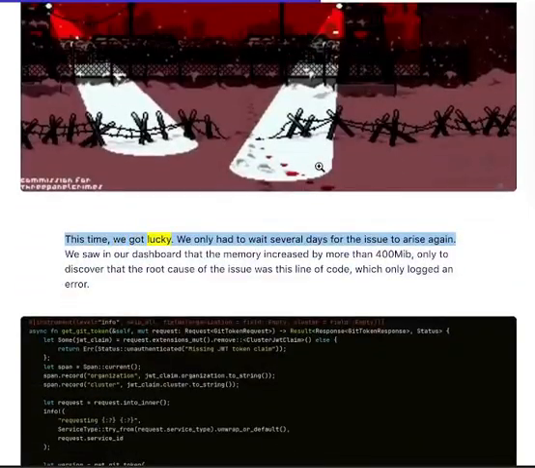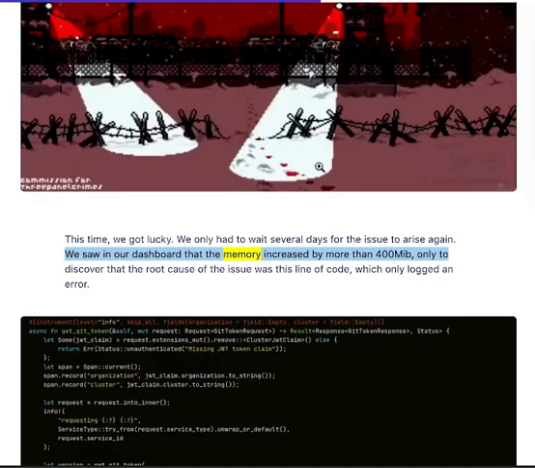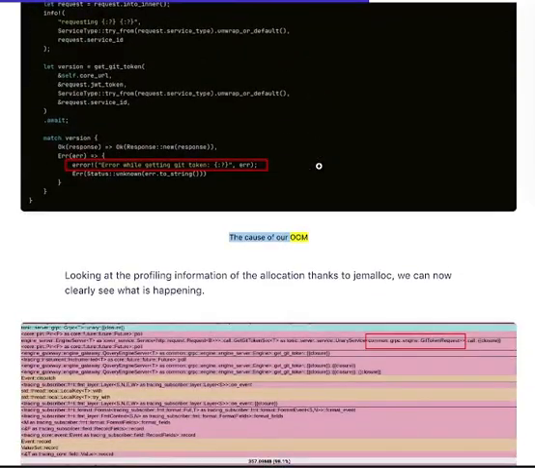This time, we got lucky. We only had to wait several days for the issue to arise again. We saw in our dashboard that the memory increased by more than 400 MB, only to discover that the root cause of the issue was this line of code, which only logged an error. Looking at the profiling information of the allocations thanks to jemalloc, we can now clearly see what is happening.